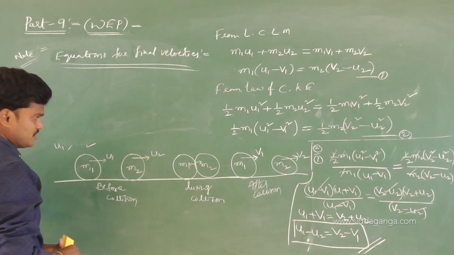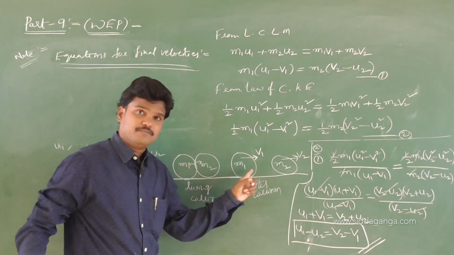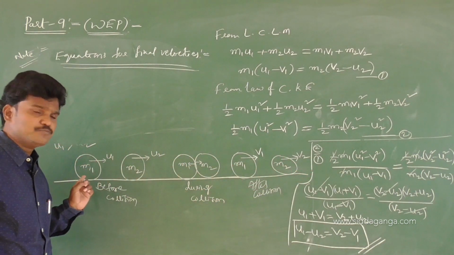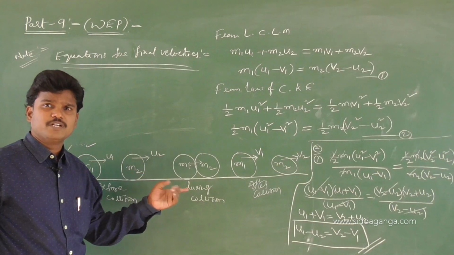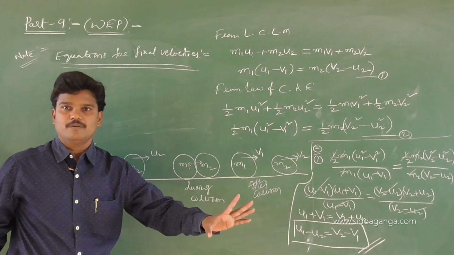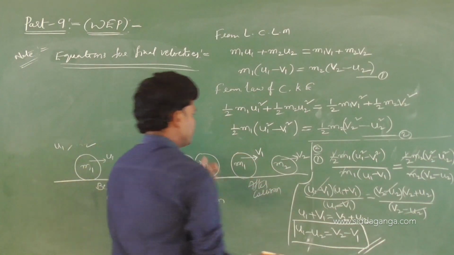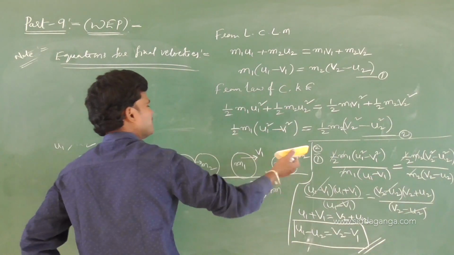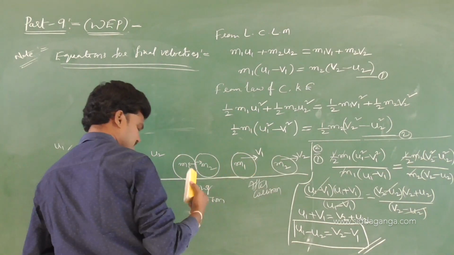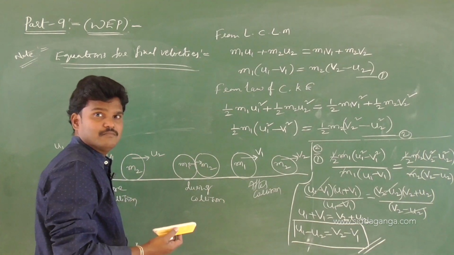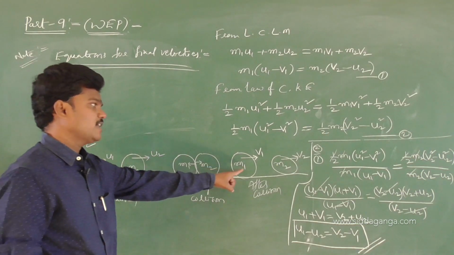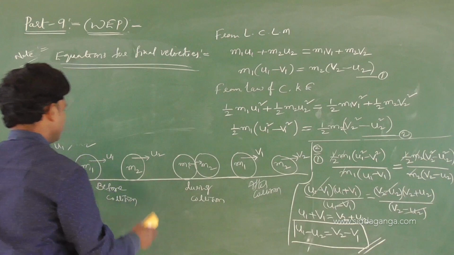In the case of a head-on elastic collision, what is this V1, what is this V2, how much is the V1 value, how much is the V2 value? If they give m1, m2, say 2 kg moves with a speed of 4 meters per second, 4 kg moves with 2 meters per second, after the collision what is the speed of the first one, the second one? Of course, using the same concept we can get V1, V2, but let us get the V1 and V2 equations, which make it easy to get the final velocities of the bodies after the collision.